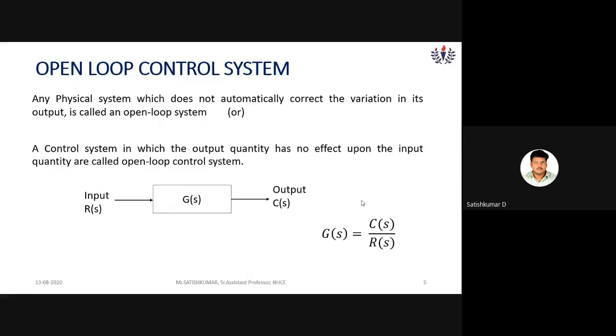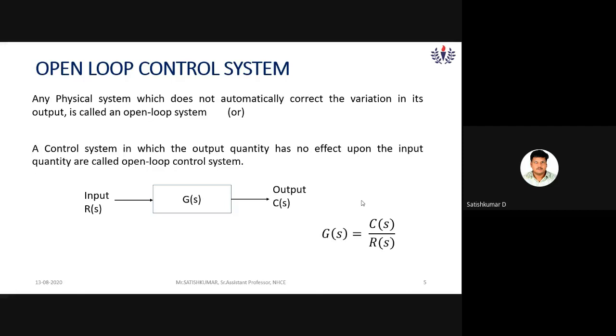Here the block diagram of the open loop control system is shown, with the input generally denoted with the letter R and the output denoted with the letter C, where G of S is the plant transfer function, right? G of S is the transfer function, which is the Laplace transform of output by Laplace transform of input.